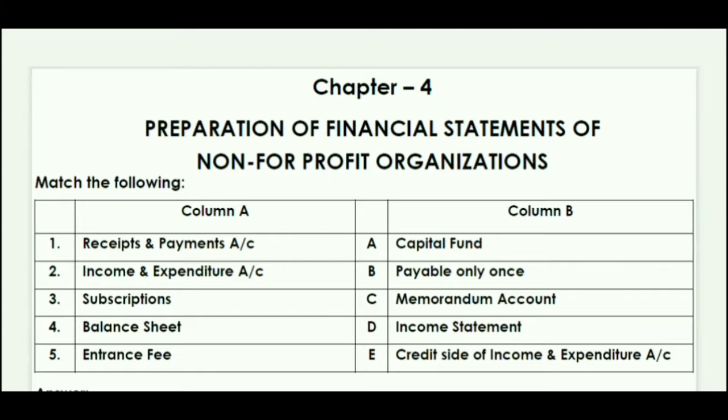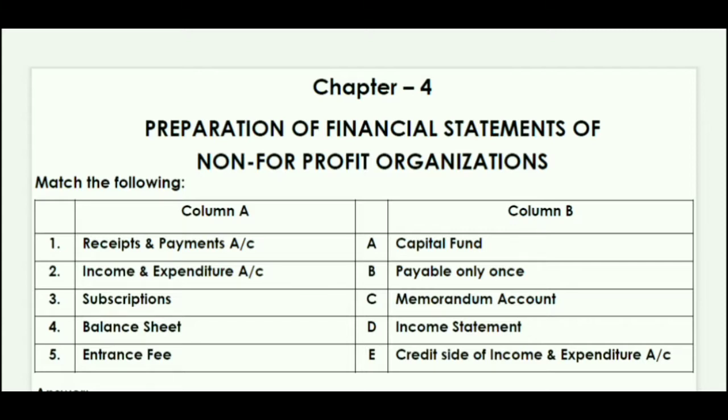You have to select from column B, like capital fund, payable only once, memorandum account, income statement, credit side, and income of expenditure account. So guys, any idea? Receipt and payment account is related to memorandum account, which is option number C. Let's see second, income and expenditure account. As the name suggests, it's income statement, that is option D.